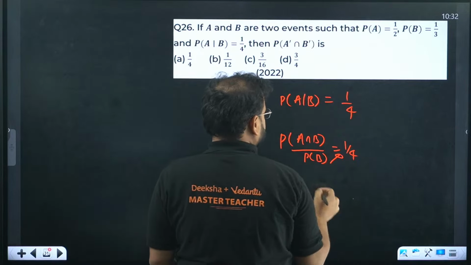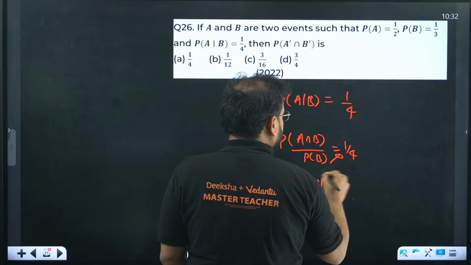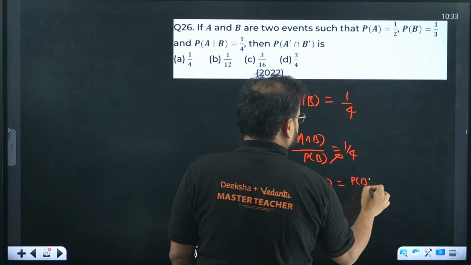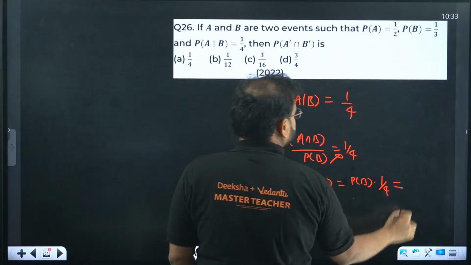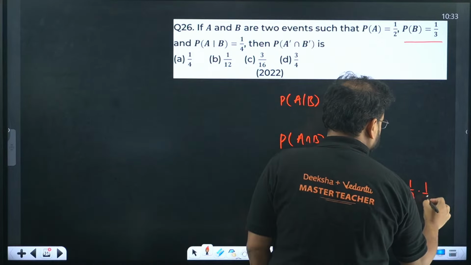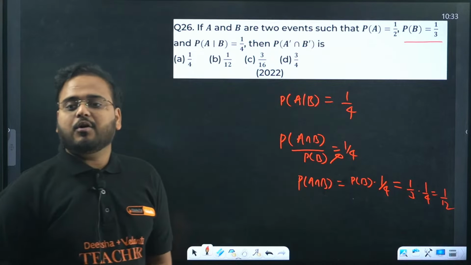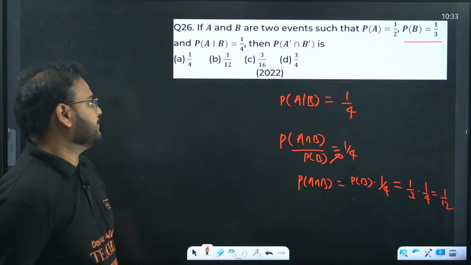Multiply on this side. You get P(A intersection B) is P(B) into 1 by 4. What is P(B), sir? 1 by 3. How much is the answer, sir? 1 by 12. 1 by 12 is the value of the probability of the intersection of A and B.